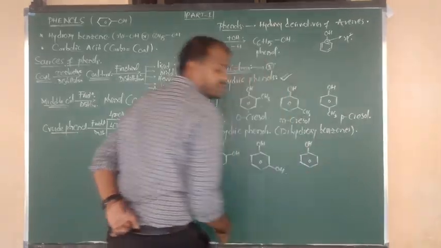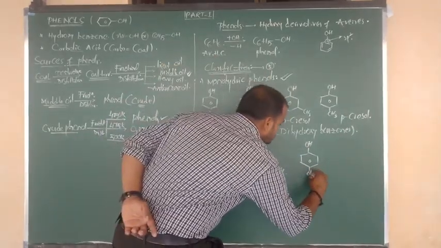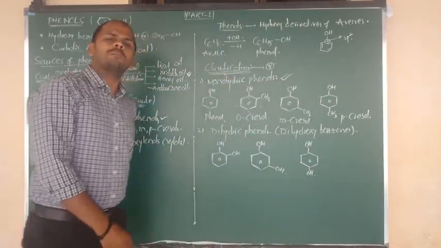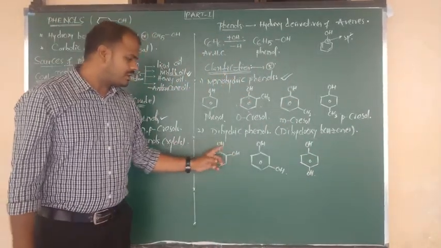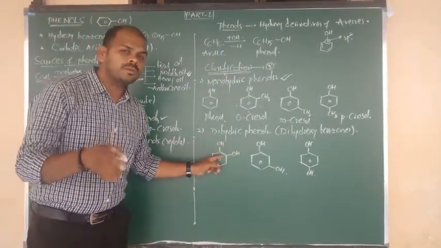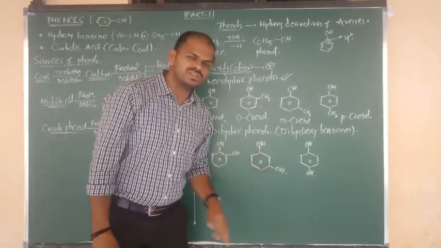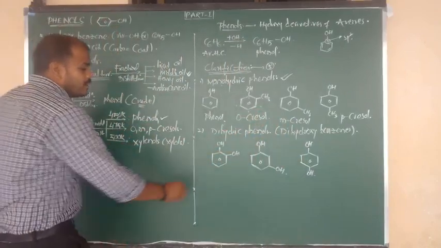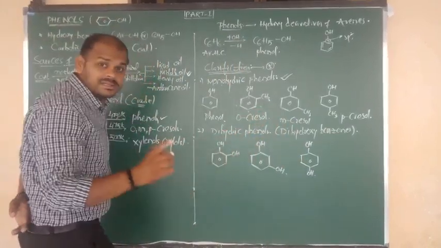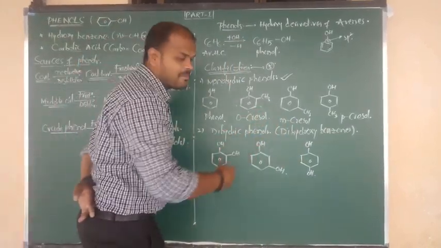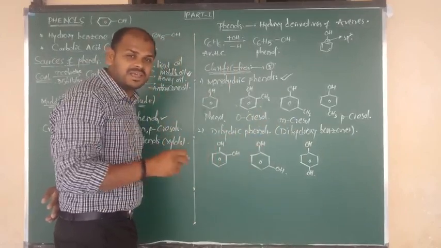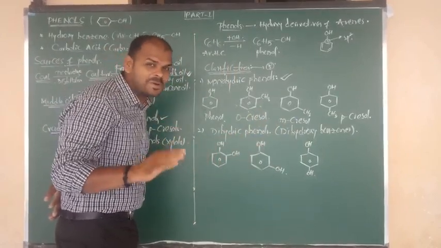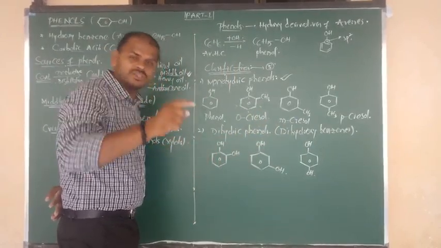Benzene bonded to OH, and at the opposite place another OH, means two OH groups opposite to each other. Or two OH adjacent to each other. The 1-2 position is ortho, the 1-3 position is meta, and the 1-4 position is para. So the two OH groups are present on the ring. These three compounds have very special names. I hope up to now you don't know them. Try to remember them, you must and should.